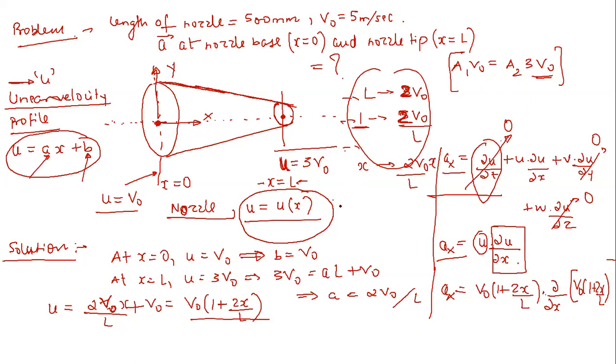If it is not given, then you can assume. But sometimes there are other ways to find the expression for velocity, and if it is provided somewhere in the question, the students get confused and directly go for the linear profile. That's why I'm not saying this. When some questions are given from my side, I will definitely provide whether it is linear or parabolic, or what kind of nature.